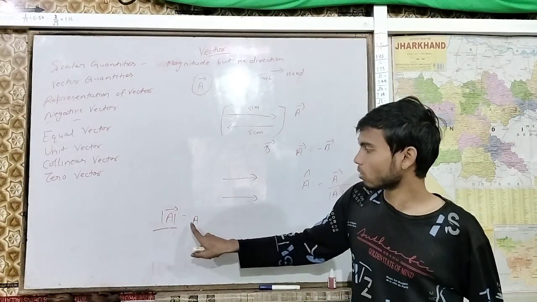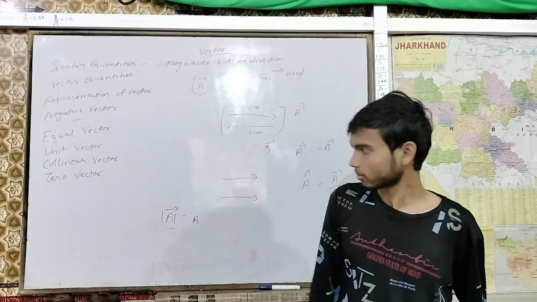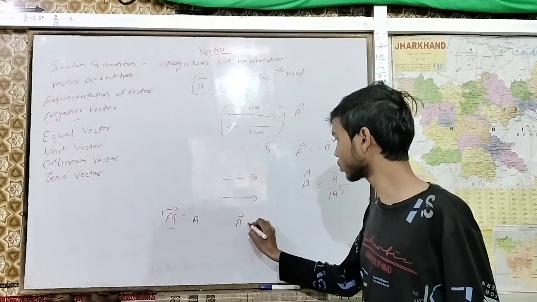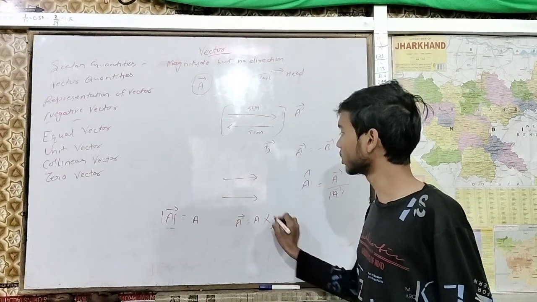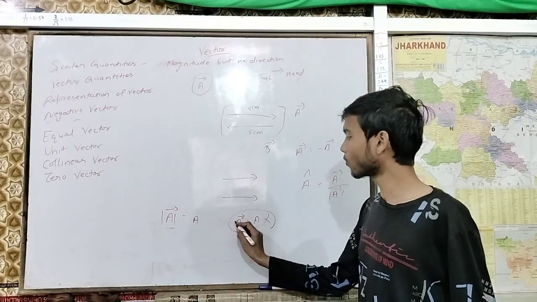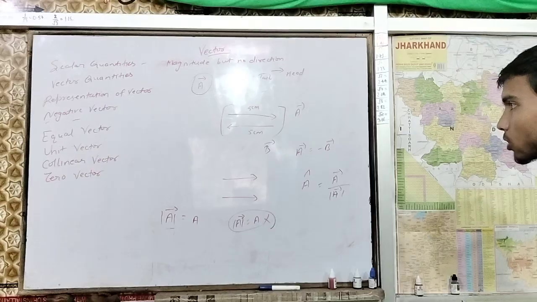So this is equal to this, because here we applied mod. You never say that this vector A is equal to A. No, this will be wrong. If you wanted to say that this is equal to this, then you will have to apply this modulus. I hope you understood something.